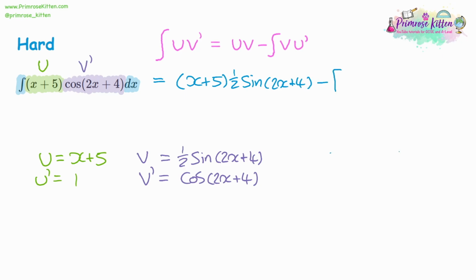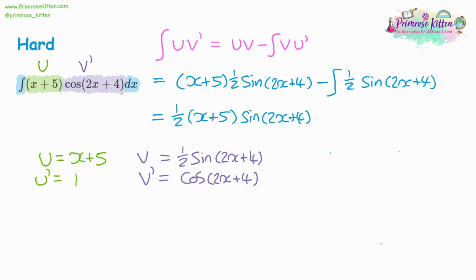Then we're taking away the integral of v times u dash. Now u dash is 1, and we multiply by 1, it's not going to change, so no point writing that down. And the v is half of sine 2x plus 4. So we can simplify this, clean it up a little bit for our final answer. You could put the half first on the bracket. And then with the integration, if you integrate sine, you get negative cos, double negative, you're positive.